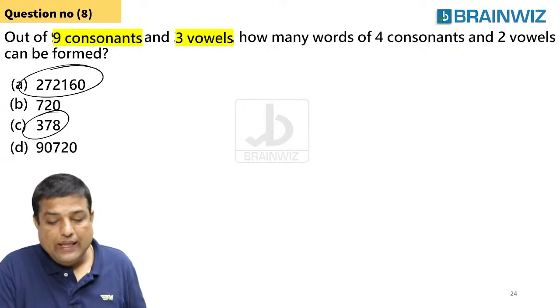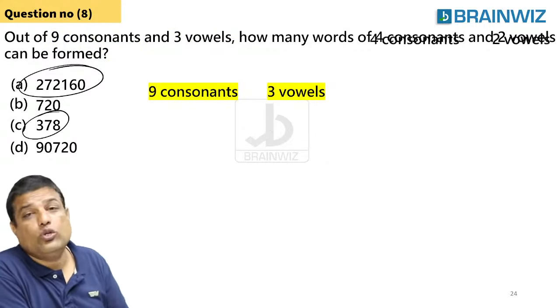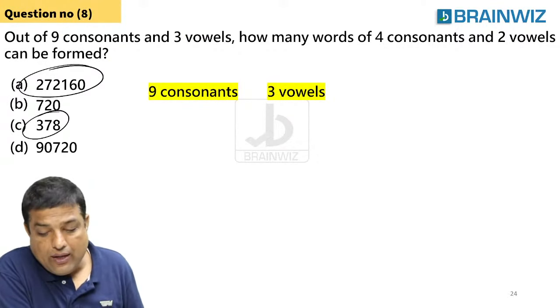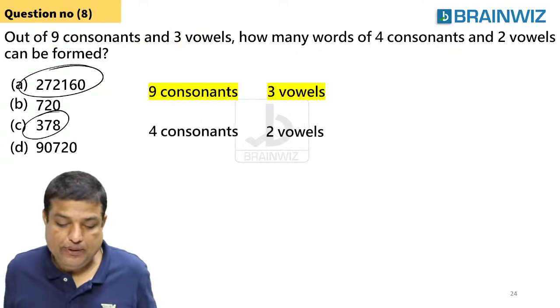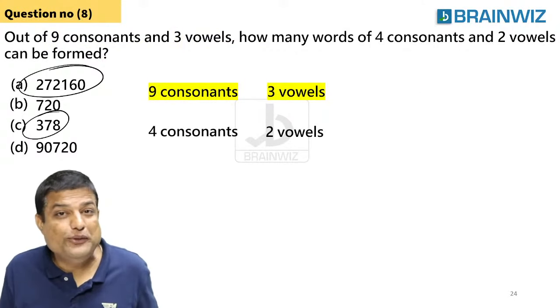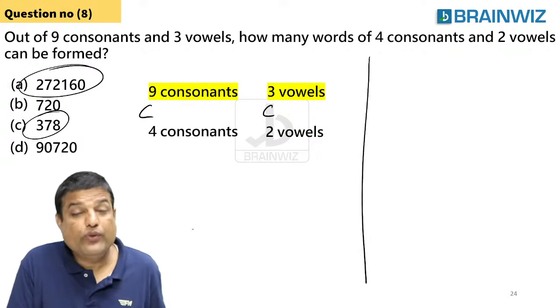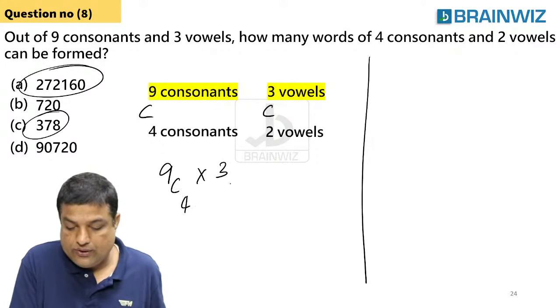I do have 9 consonants and 3 vowels. And I'm going to select 4 consonants and 2 vowels. I'm saying once again, from these people, I'm going to select these people. So first you have to do selection, guys. Shall we do selections, everybody? Yeah. So we are supposed to do 9C4 into 3C2.